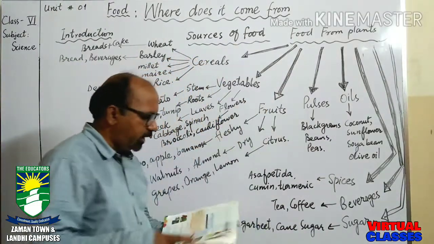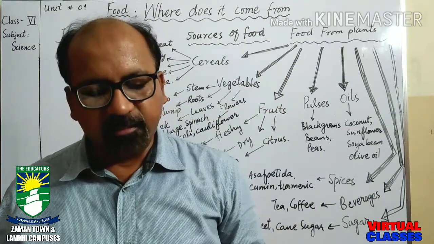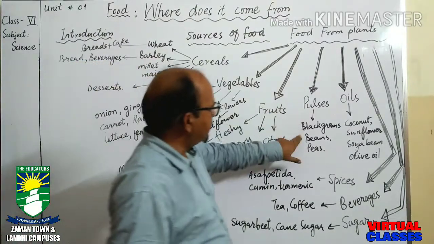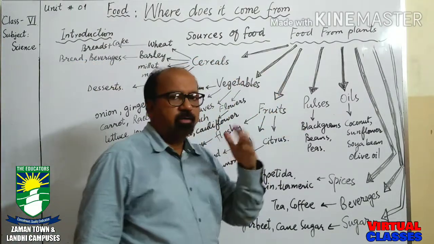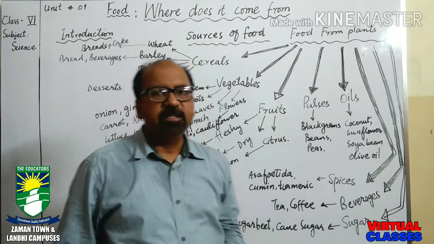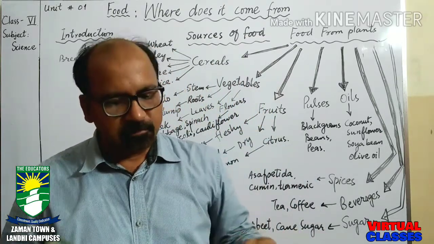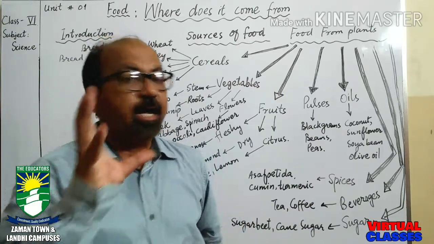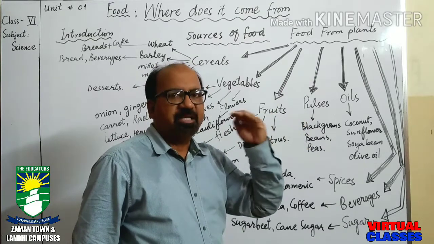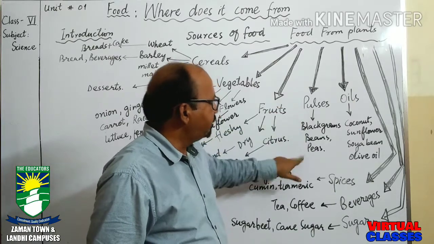Fruits are very necessary for our body because they provide us the vitamins and roughage as well. Next is pulses. Pulses, you know, a lot of lentils, black grams, beans, these are the examples of pulses. Pulses are rich in protein. Protein is very necessary for our body for making muscles. So these proteins are provided by the pulses.